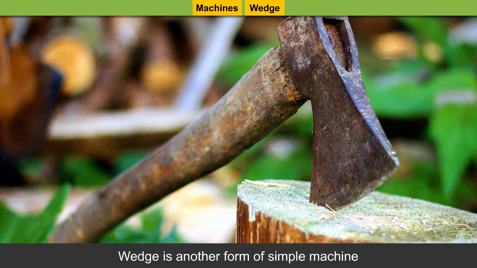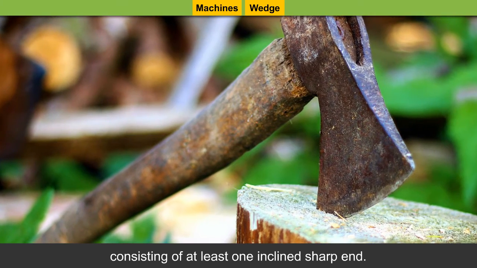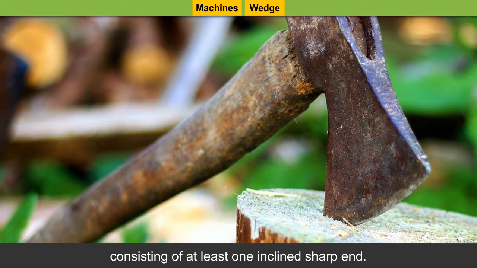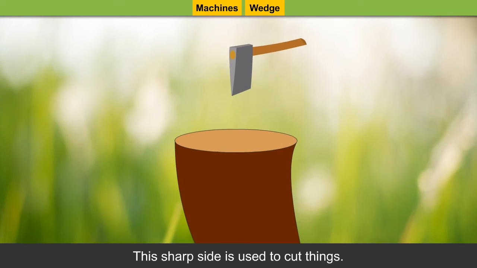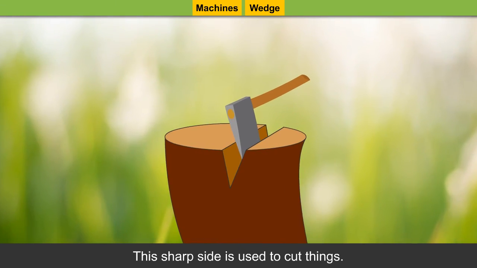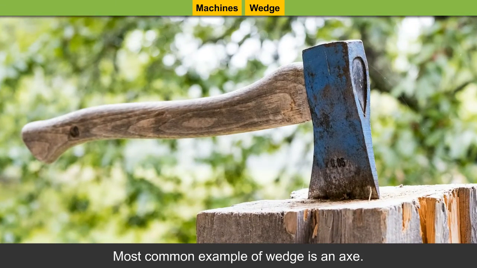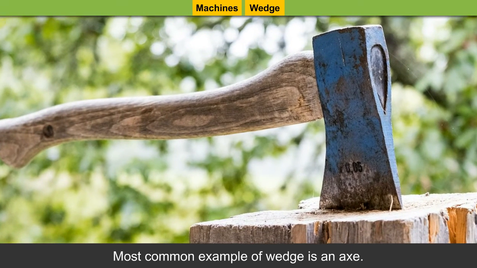Wedge. Wedge is another form of simple machine consisting of at least one inclined sharp end. This sharp side is used to cut things. Most common example of wedge is an axe.